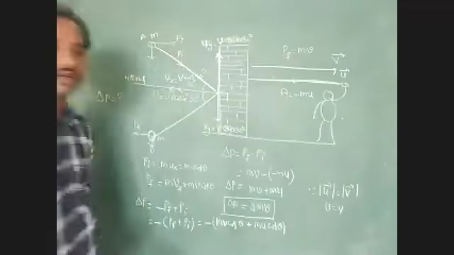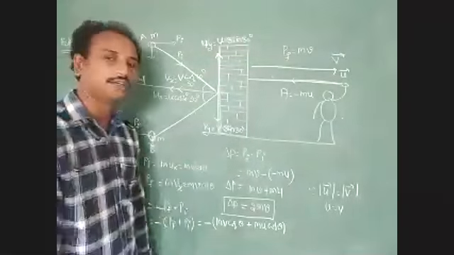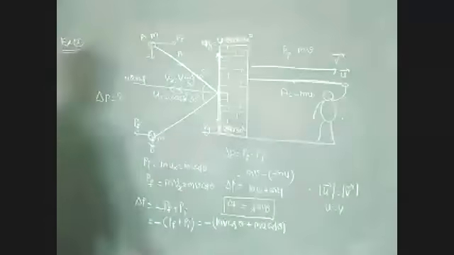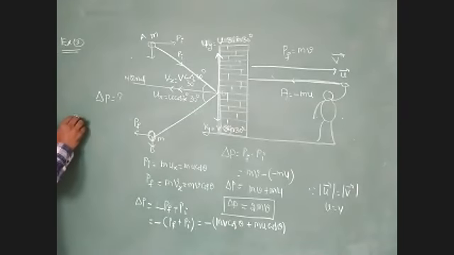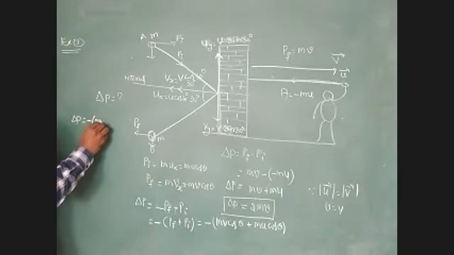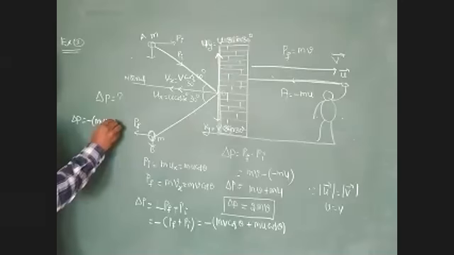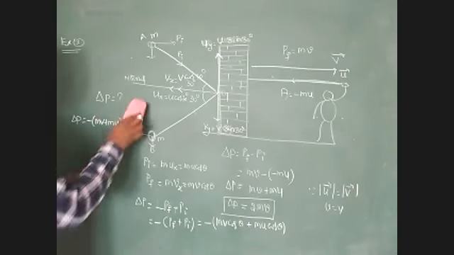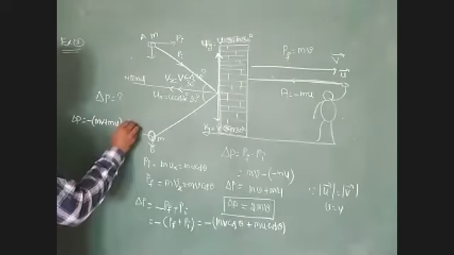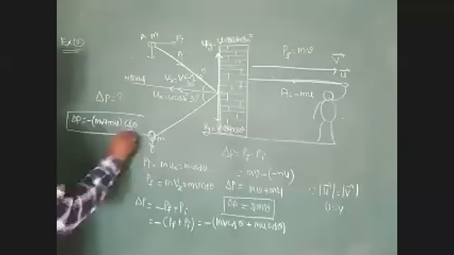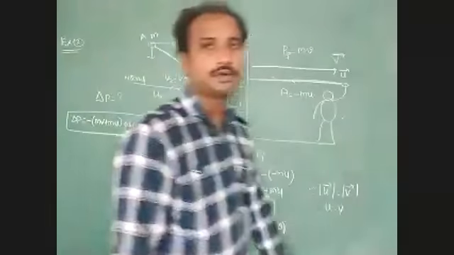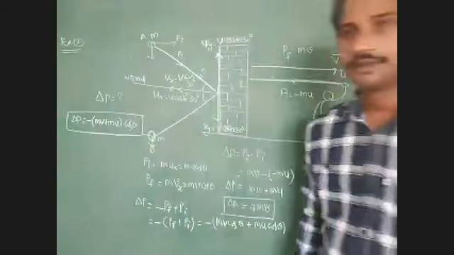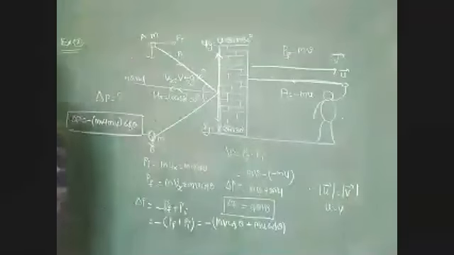Taking cos theta common, the total change in momentum delta P equal to minus m v plus m u, into cos theta. Note down this example problem.